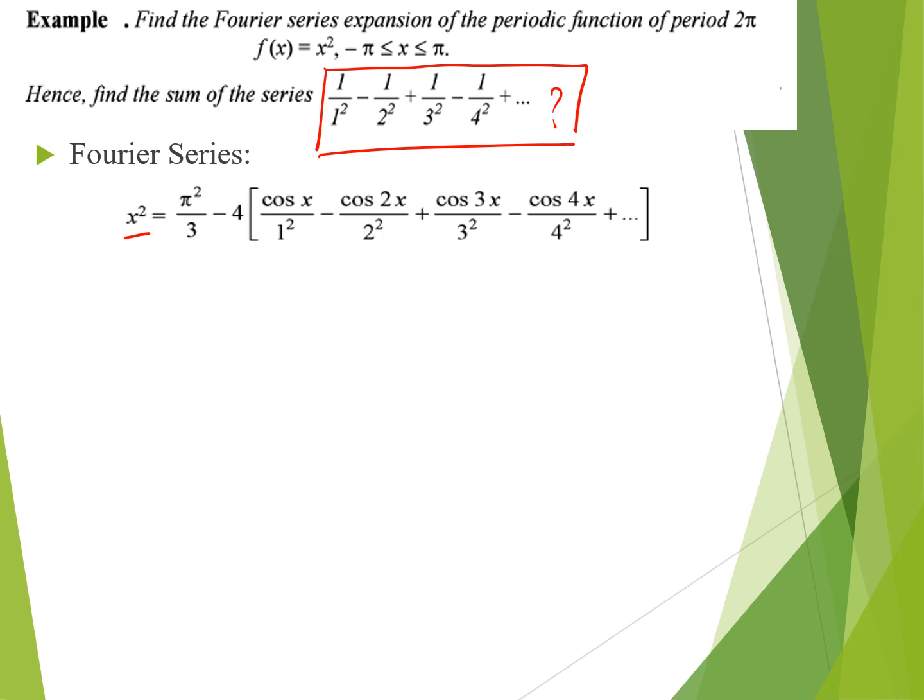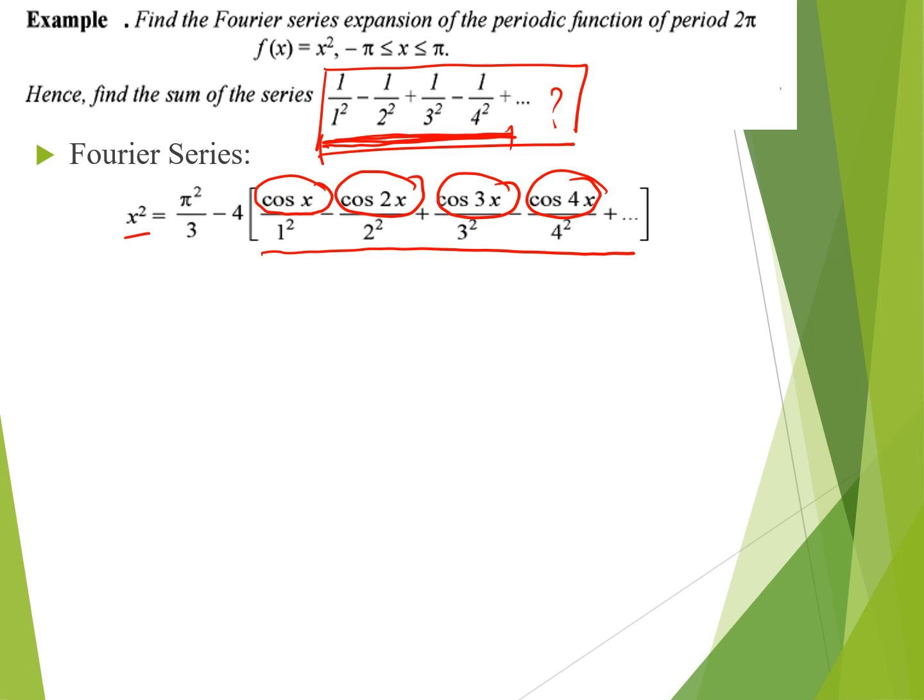If we compare this with the term whose value we have to find, we find it is almost the same. The only requirement is that cos x, cos 2x, cos 3x and cos 4x should be eliminated.